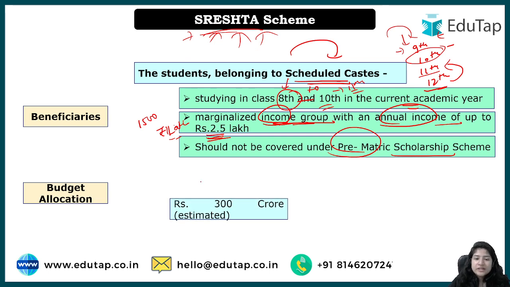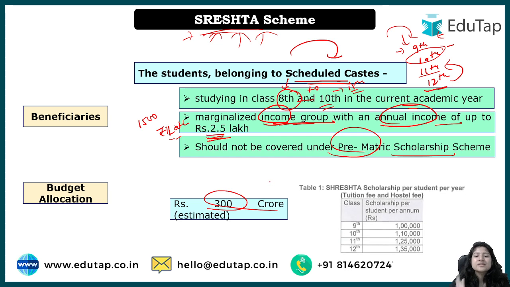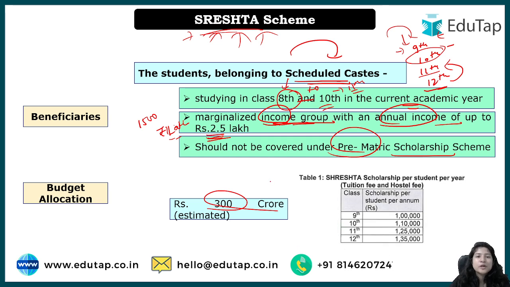Okay, budget allocation. Basically the government has said that it is estimated this particular scheme will take around 300 crore for 5 years. 5 years we've already understood, right? Till 25-26 it will run. So for 5 years around 300 crore it will be given.